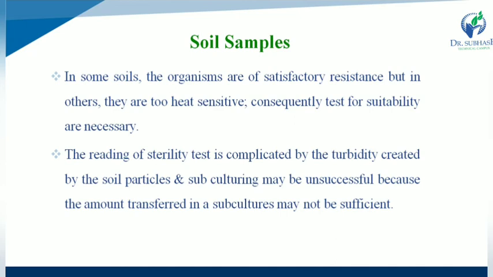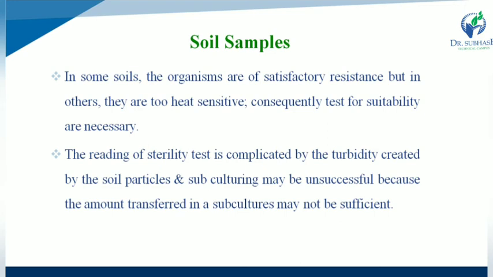The reading of the sterility test is complicated by turbidity that is created by soil particles, and subculturing may be unsuccessful because the amount transferred in a subculture may not be sufficient. So how is it complicated? It is complicated by turbidity created by soil particles.